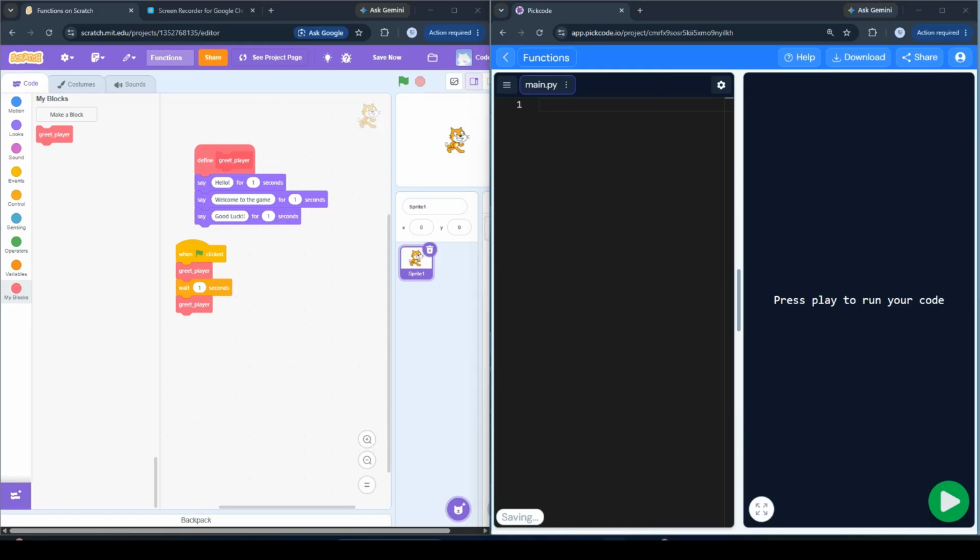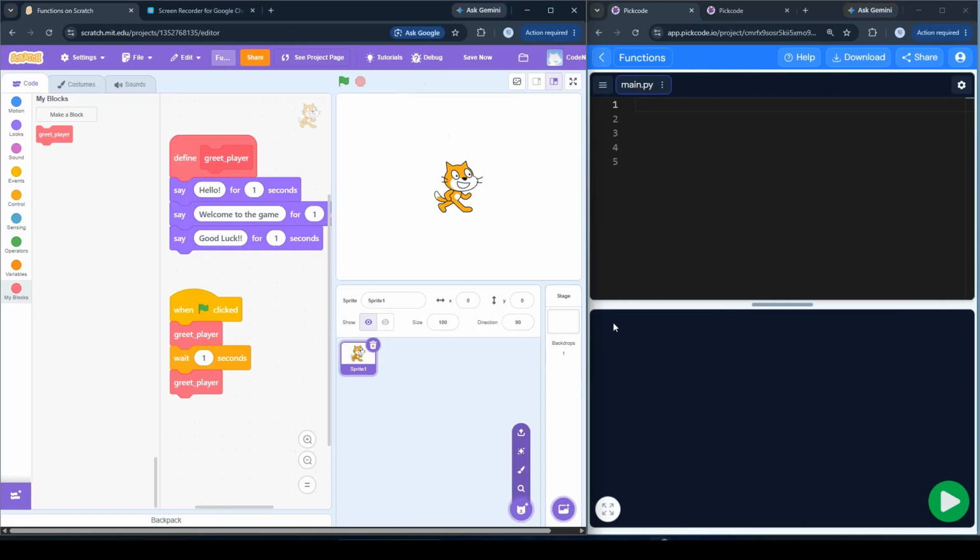As this is a translation video, I'm going to show you the same code, how it is done in Python. It's going to be really easy. So here in Python on the right side, I'm going to use the def keyword, which is basically short form for define. So here in Scratch, we have defined, here we have def. It's really important because this is going to guide your program that, okay, this is the part the user is creating on their own. So we are creating the function of our choice.